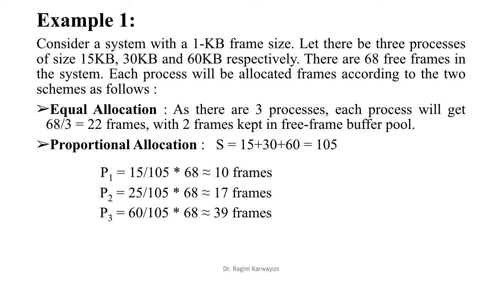In the proportional allocation scheme, we will take the sum of all these sizes, that is 15 plus 30 plus 60, total is 105. So each process will get frames proportional to its share of the total requirement. P1 will get 15 upon 105 into 68, about 10 frames. P2 will get 30 upon 105 into 68, about 19 frames, and P3 will get 39 frames. So the proportional scheme distributes the free frames more fairly.